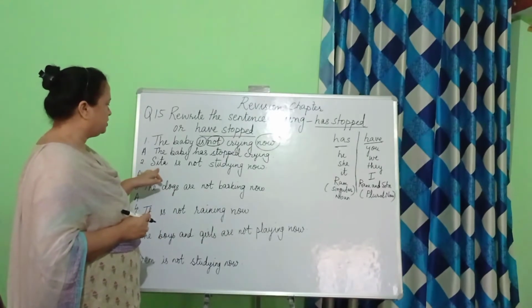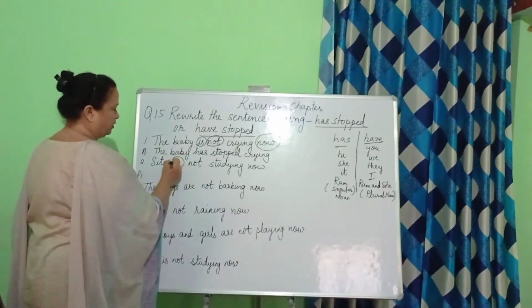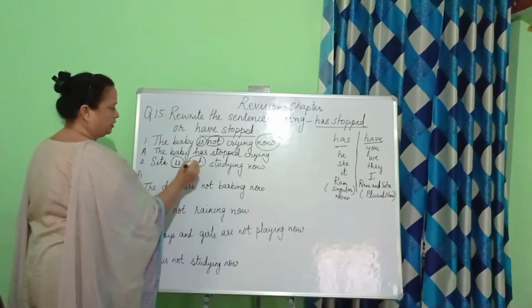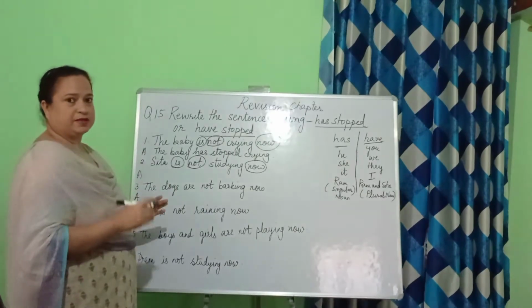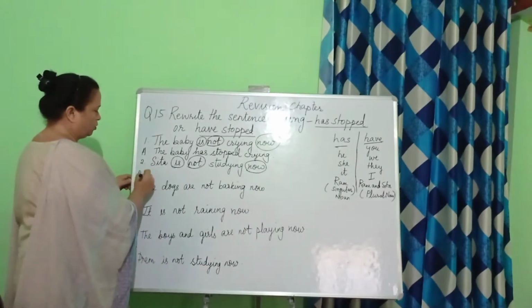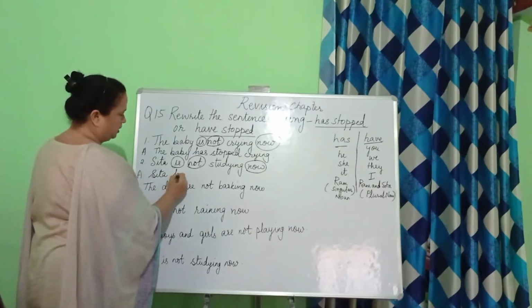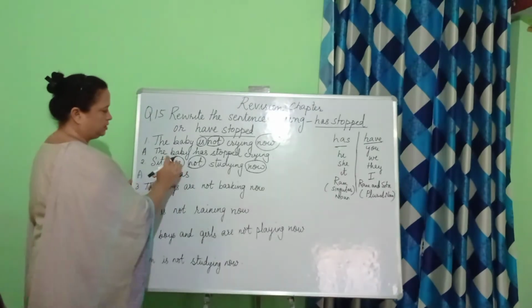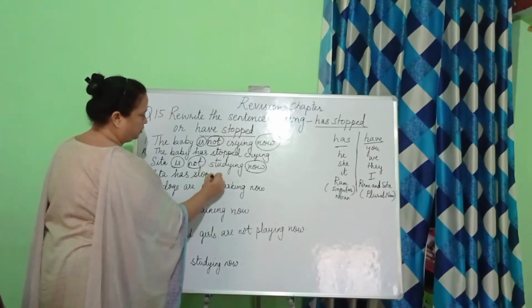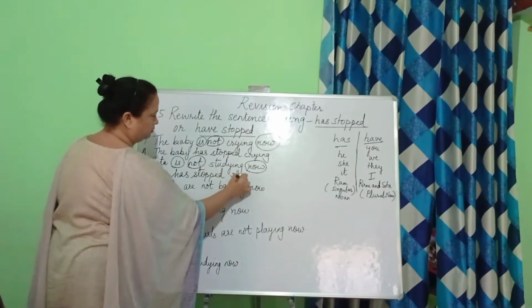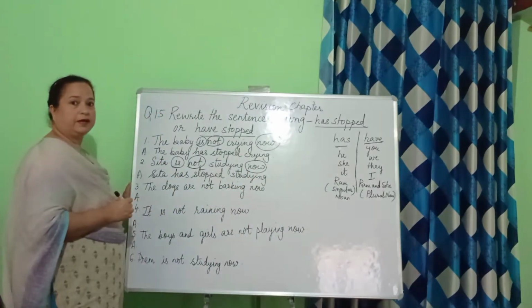Now we have the second sentence, Sita is not studying now. Again, while writing the answer or rewriting it, we will be removing certain words, that is not and now, because now talks about the present time. So what are we going to write? Since Sita is a singular subject, we will be writing Sita has. Now I have told you already that instead of is not, we are going to write has stopped. Now what has she stopped doing? She has stopped studying. That means at present she is doing something else.